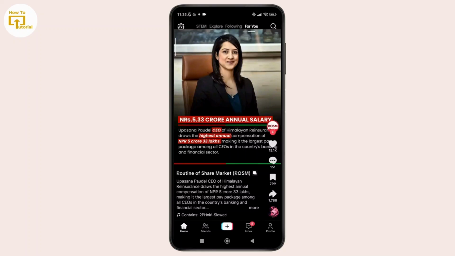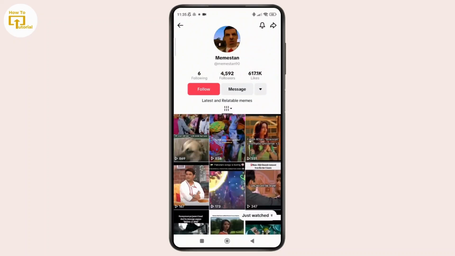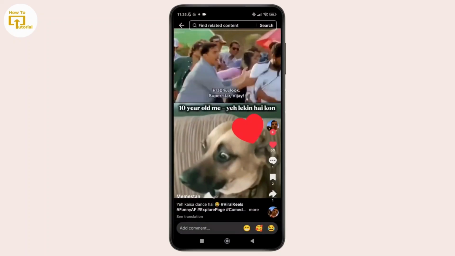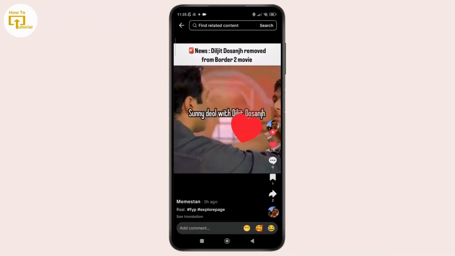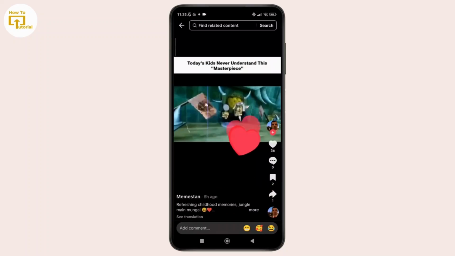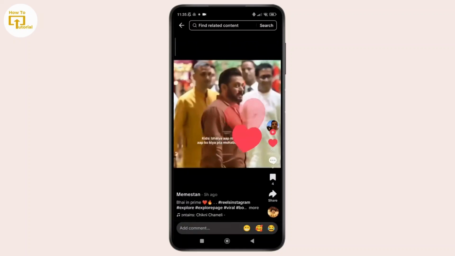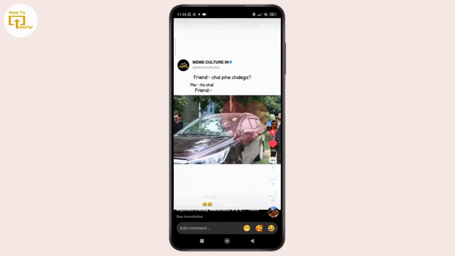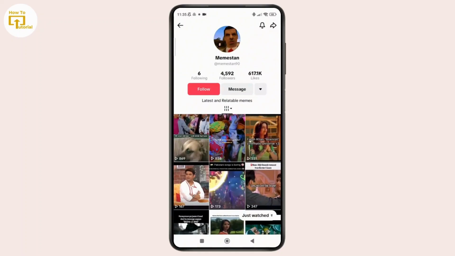TikTok has a system that automatically detects unusual behavior. For example, if you go to someone's profile and start rapidly liking multiple videos one after another, very frequently, then TikTok might think that you are a bot. That kind of fast activity seems unnatural to the platform. And if you end up liking too many videos too quickly, let's say 100 in 5 minutes, the TikTok algorithm might temporarily block your ability to like anything else.